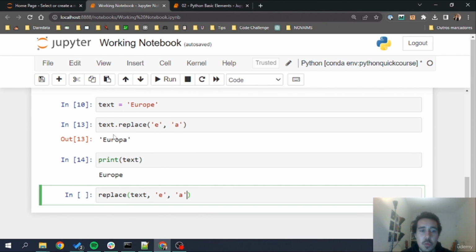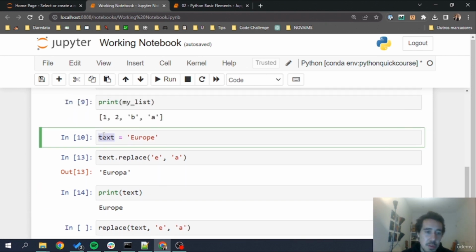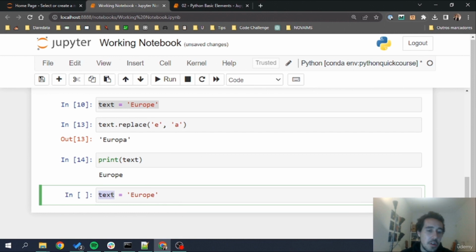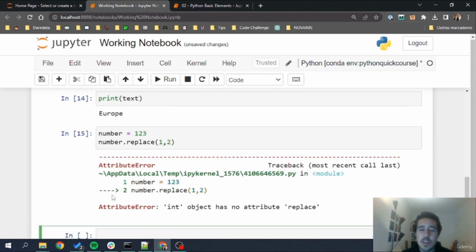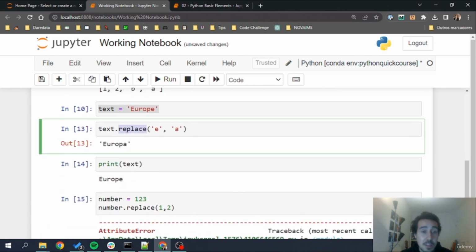Okay, so this is very important because we can only call this replace inside string objects. If I try to call replace, for example, on, let me go here and put number is equal to 123, and then try to pass, for example, replace 1 by 2, the int object has no attribute replace. There's no way to access this attribute. An attribute here takes the place of method, but what Python really tells us is that we can't access this method. So this method, the replace, is only accessible by string objects, just like certain functions, we can only call them on certain types of objects. I hope this was clear.